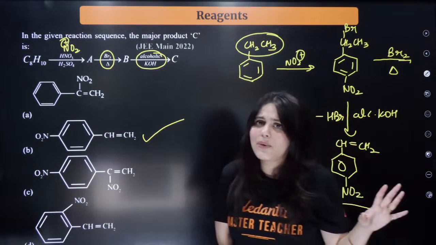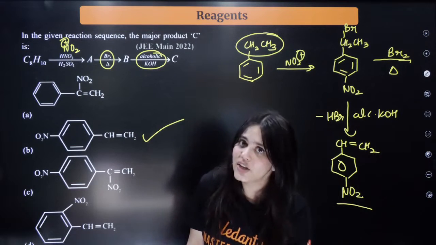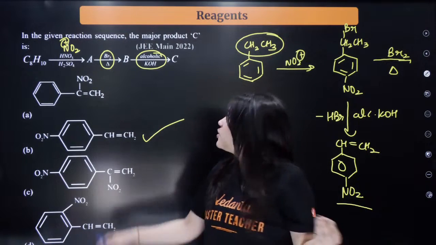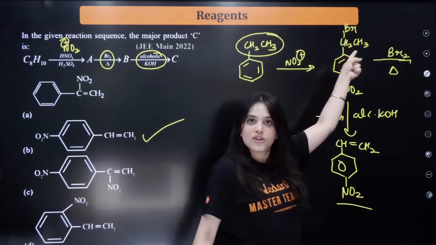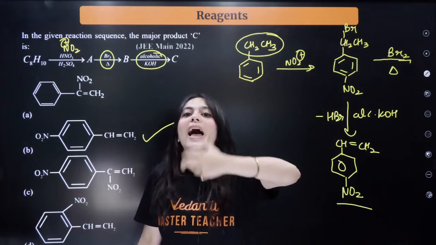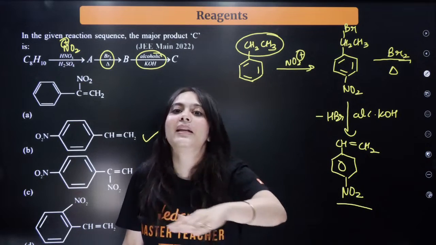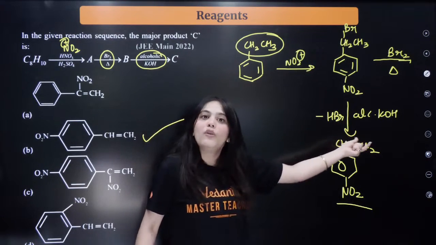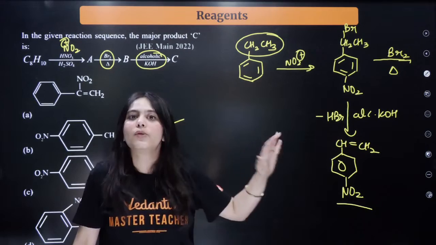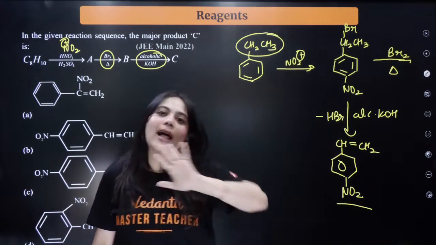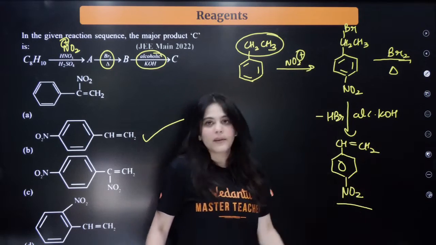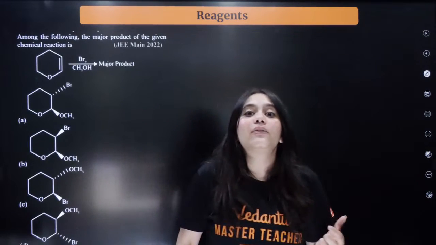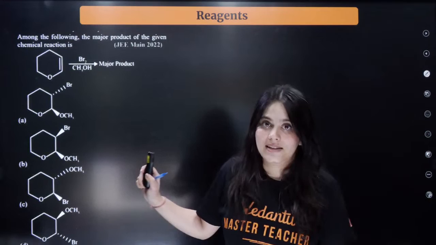Understood? Easy peasy questions. First of all, nitration happens at the para position. Then with bromine and heat, the bromine gets added at the benzylic position. Then with alcoholic KOH, elimination of HBr happens. Always remember, with alcoholic KOH, there will be formation of an alkene, right? With alcoholic KOH, an alkene gets formed, so HBr gets removed. And this is the product that you're getting. And which kind of alkene? The most stable alkene.